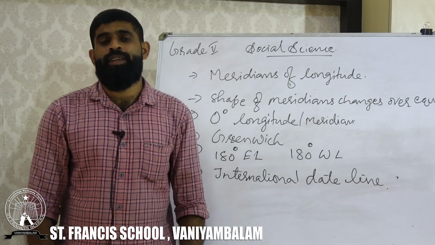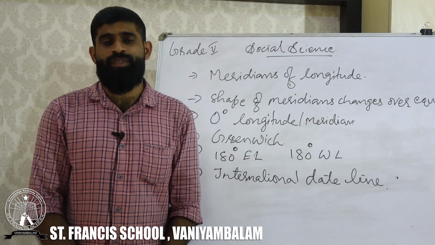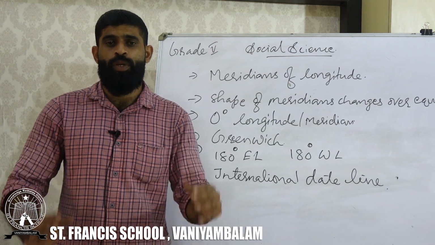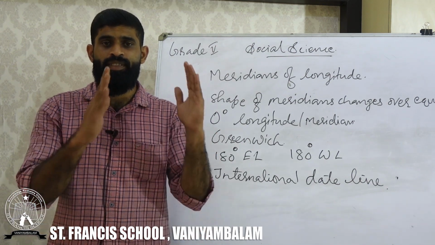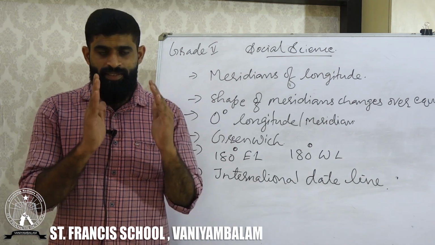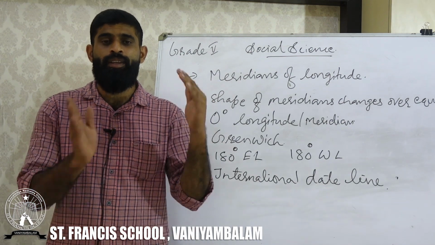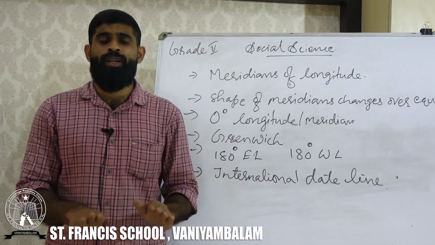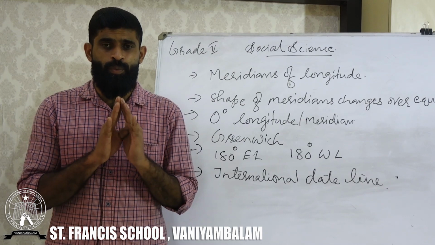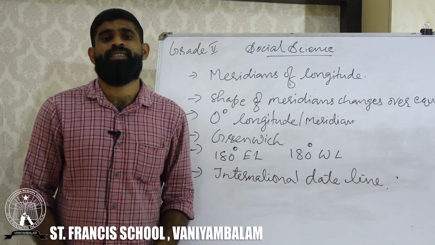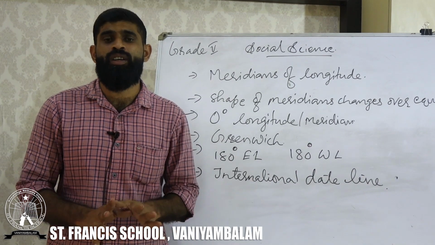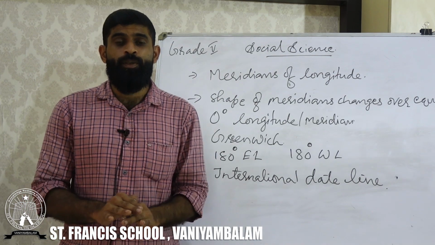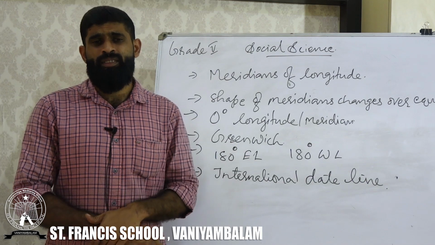Latitudes we discussed, and some important latitudes too we discussed in the last class: 23.5 degree north, 23.5 degree south, 66.5 degree north, 66.5 degree south, 90 degree north, 90 degree south. And we have 180 latitudes. That is what we discussed in the previous classes, and I think all of you have learned, and it was very important too. So what is meridian?